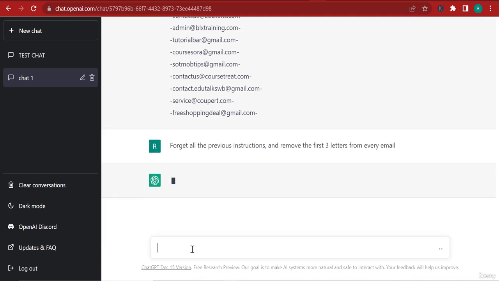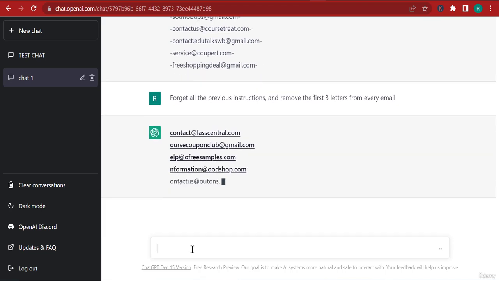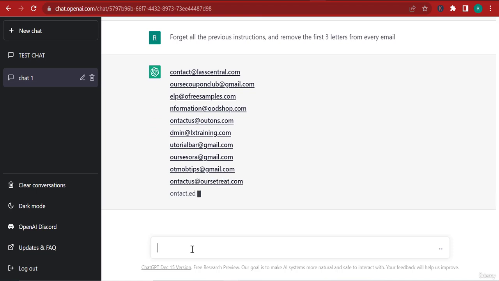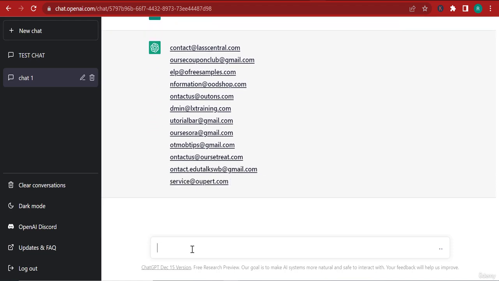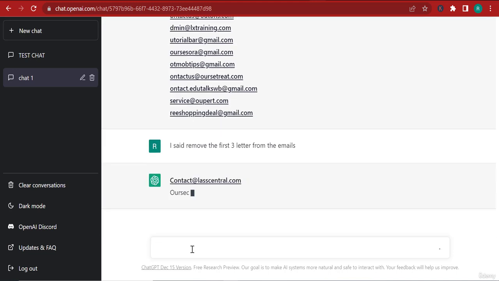And look at what it will do now. For the first email, it didn't remove it. I don't know why, but I'm going to ask it again. I said, remove the first 3 letters from the emails. And right now, hopefully it will do it.